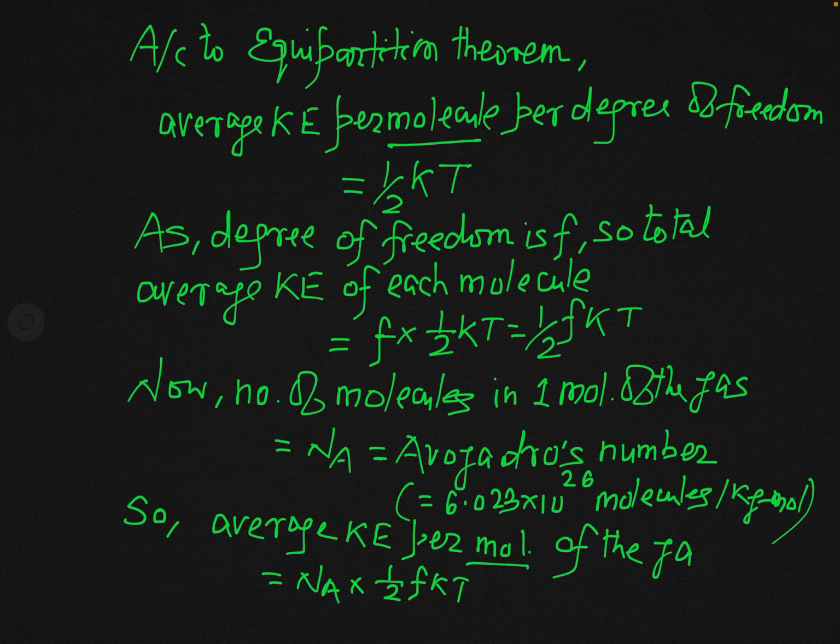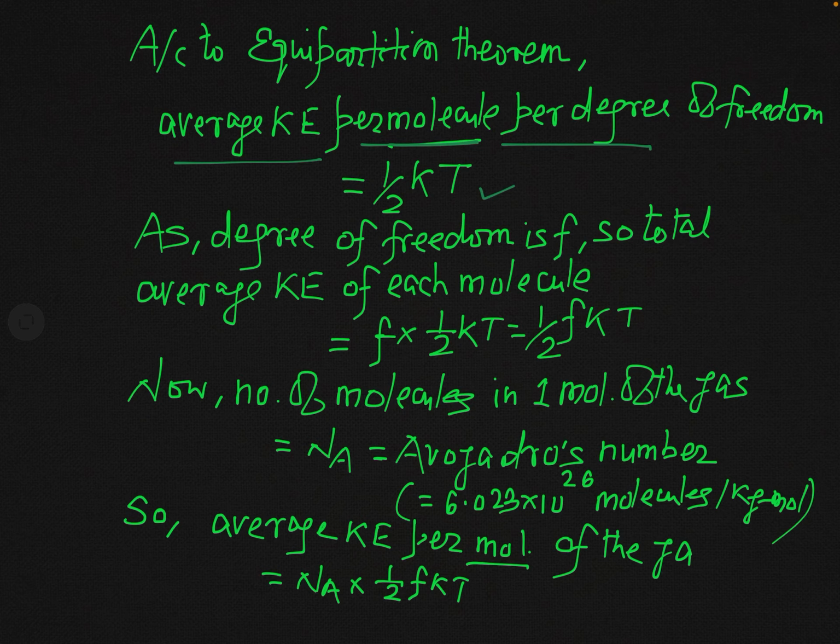Now, as we have studied in the previous lecture, the equipartition theorem, according to the equipartition theorem or law of equipartition of energy, the average kinetic energy per molecule, remark it, per molecule per degree of freedom, is equal to half kT.